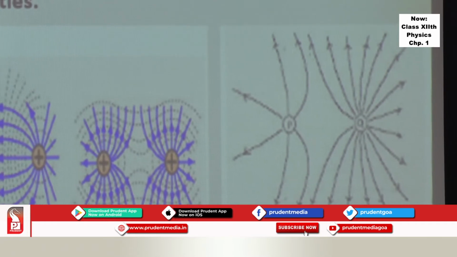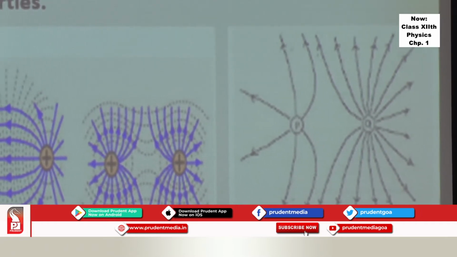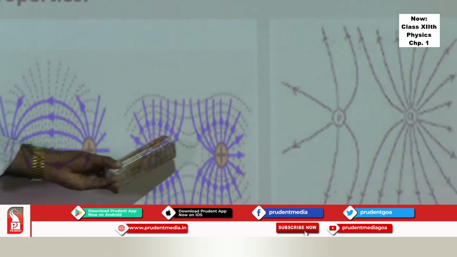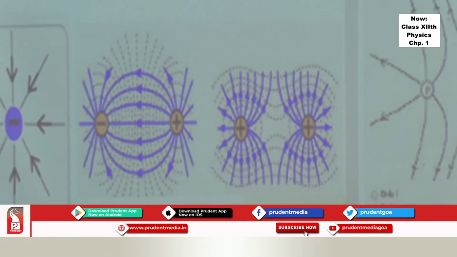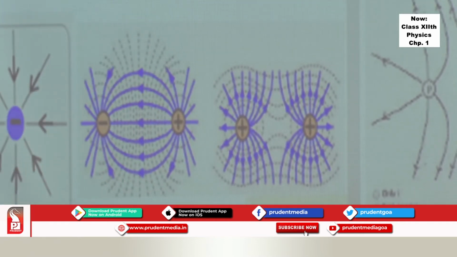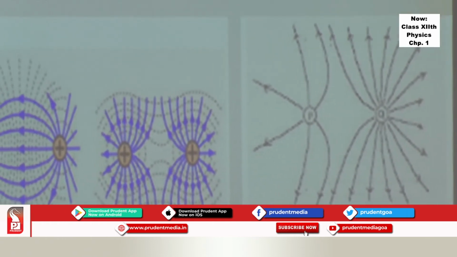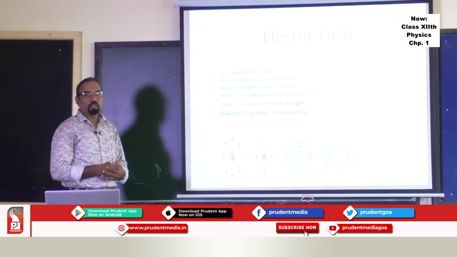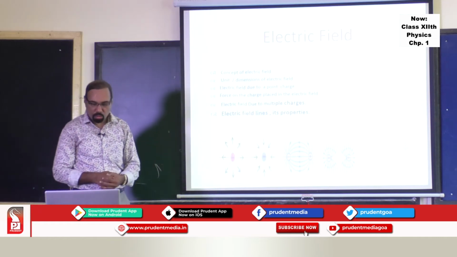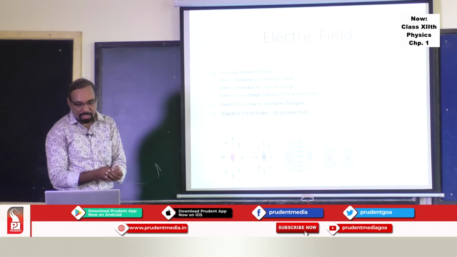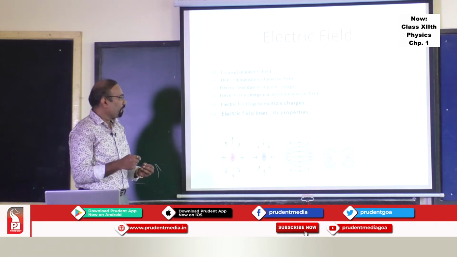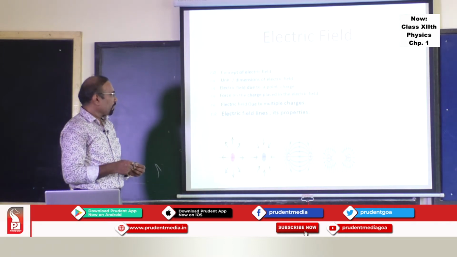One can find out that there will be a neutral point in between. For example, for this one, there will be a neutral point at the midpoint. There you can find the neutral point between the two like charges, and at that point the electric field will be zero, the electric force will be zero. So this is exactly what is meant by electric field lines and their properties.